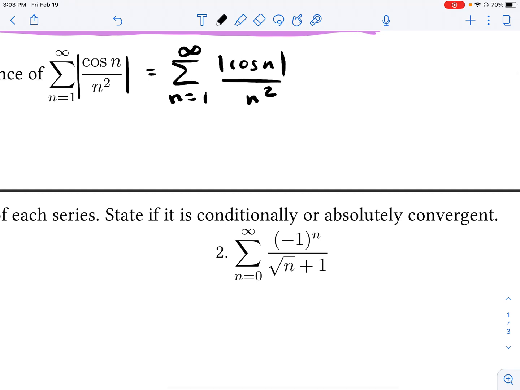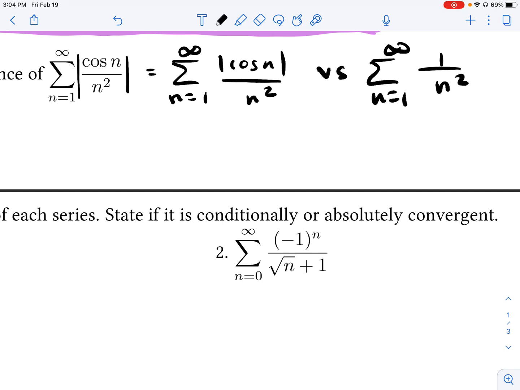Now that we look at this, and now that we know that our cosine values in the numerator are going to be exclusively positive or 0, we ask ourselves, well, could we compare this to another series? And reference my 8.4 video where I talk about the two different comparison tests, but hopefully you should see right away, I should be able to compare this to the following series, 1 over n squared.